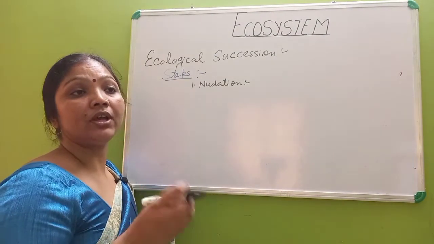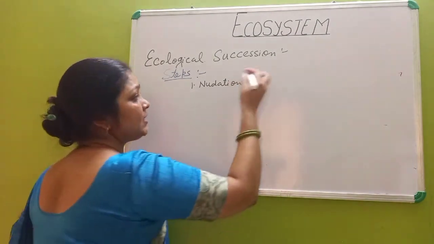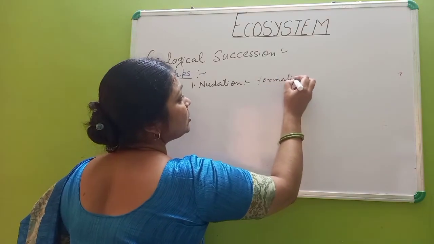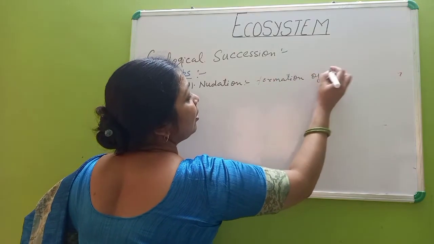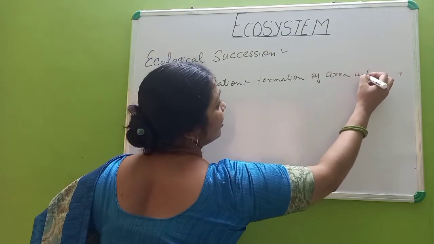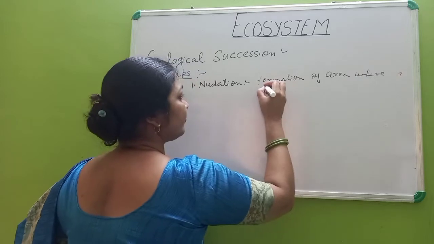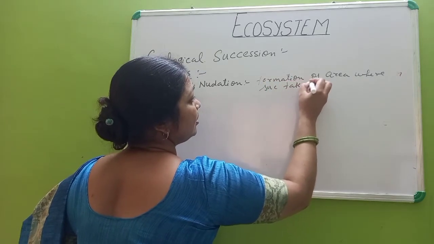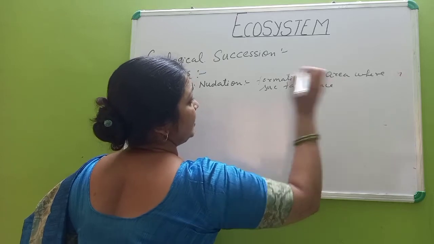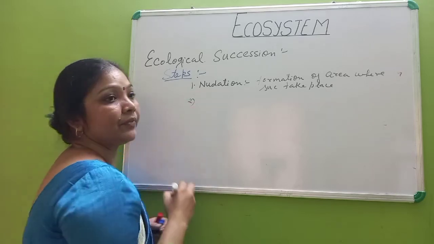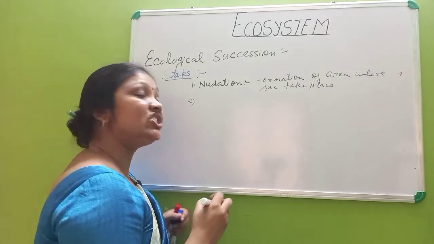Formation of the area where succession takes place. Okay. The second one is known as invasion.